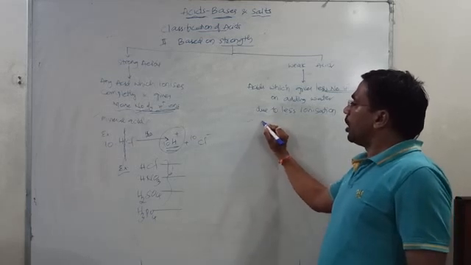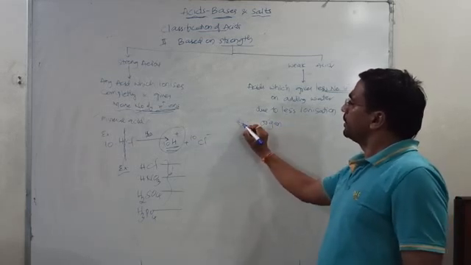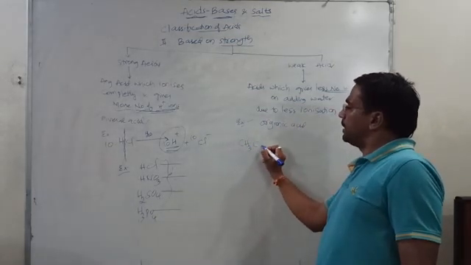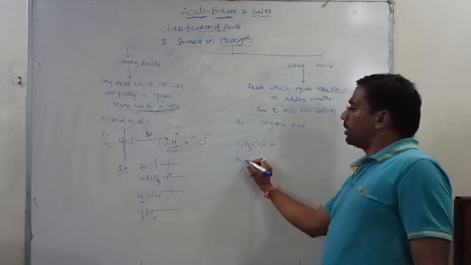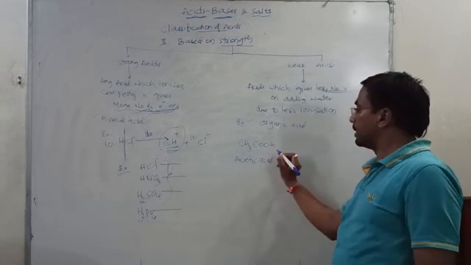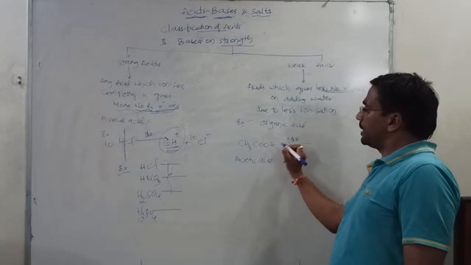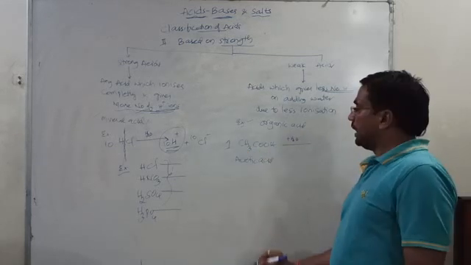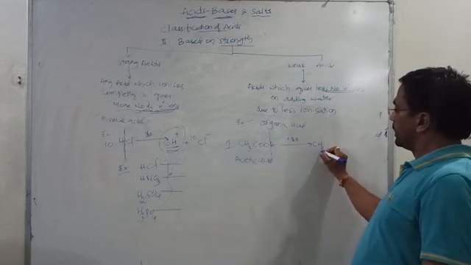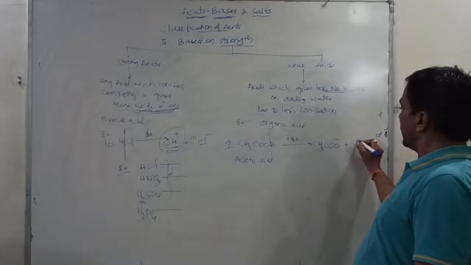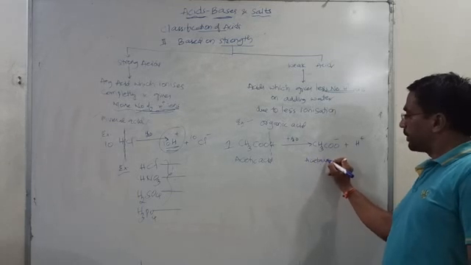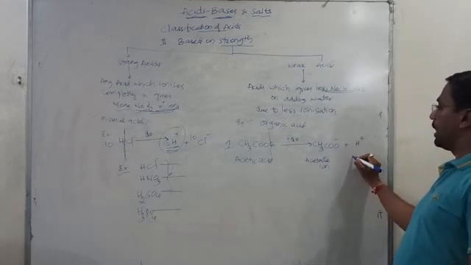As we said, the organic acids are the best examples for weak acids. We'll take the example CH3COOH. The name of this one is acetic acid. The diluted acetic acid is commonly called vinegar. When water is added, it divides to give CH3COO minus, which is called acetate ion, and H plus, hydrogen ion.